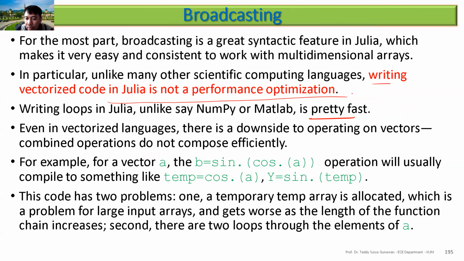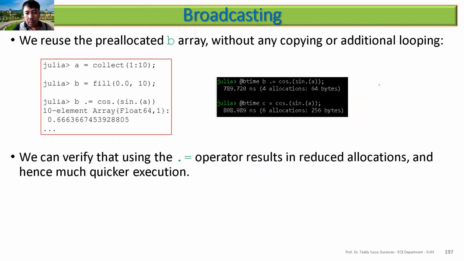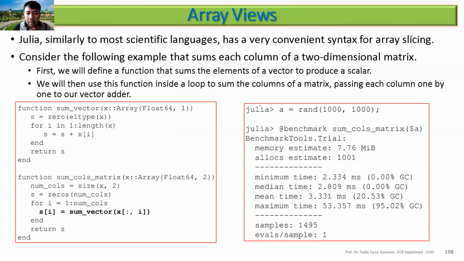Vectorization means you multiply directly, rather than doing the loop where you multiply A i times B i. You multiply this one directly. But in Julia, writing a loop is similar to this one, even the similar things. So this is broadcasting. You can see here the time is this one, in nanoseconds.